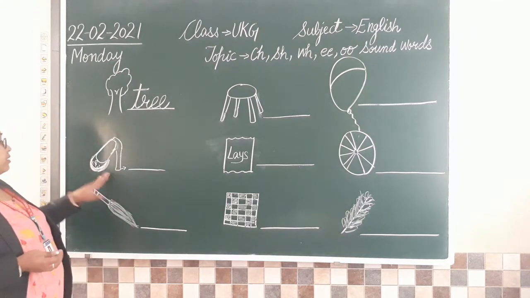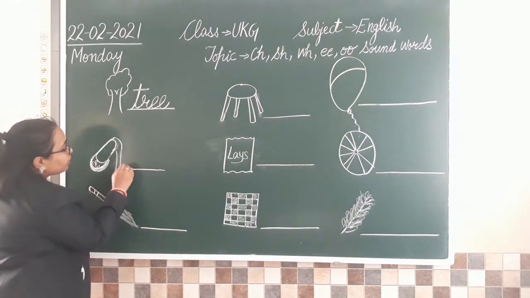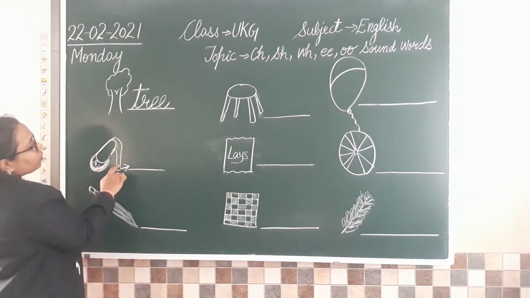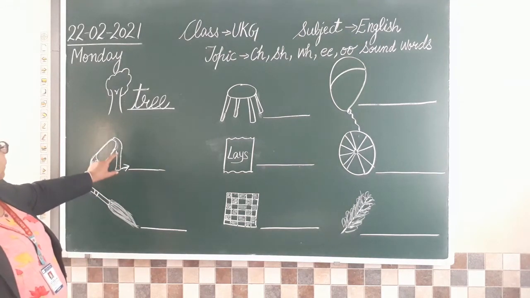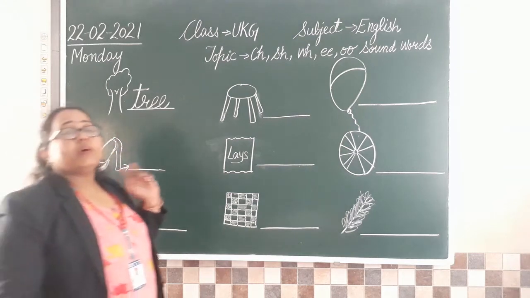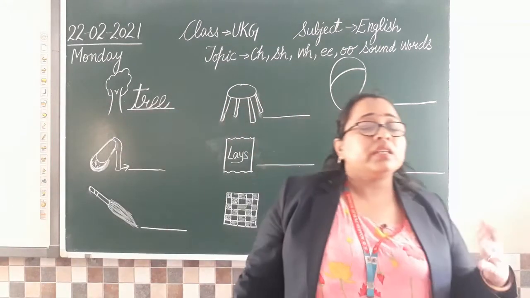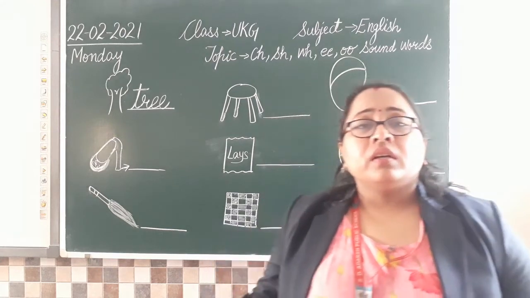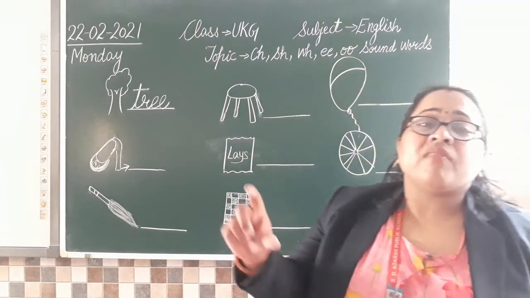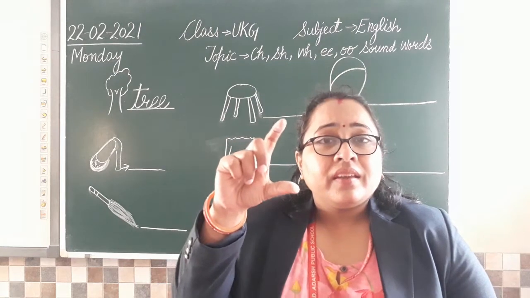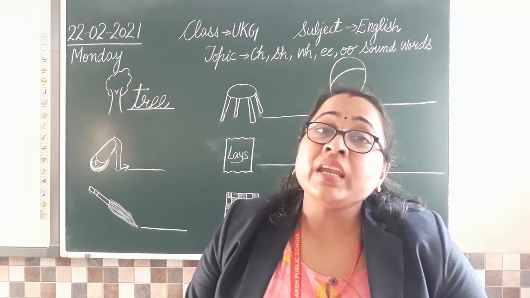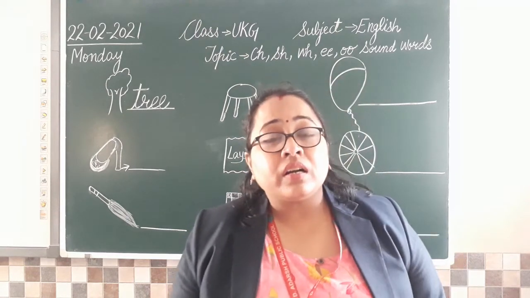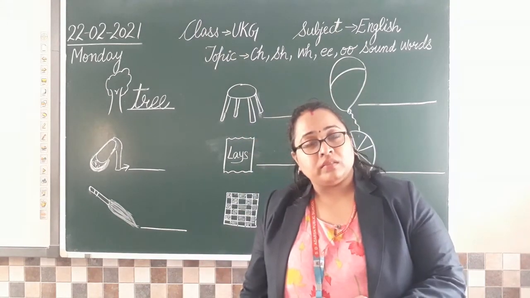Now, what is this? See, I have put an arrow mark here if it is not visible. Can you see this arrow mark? Which side is this arrow mark pointing to? Tell me what this is. You must have seen mama or didi at home wearing footwear having high heels. So it is a heel.